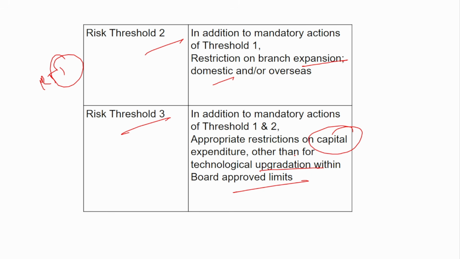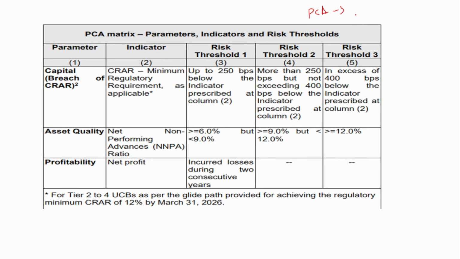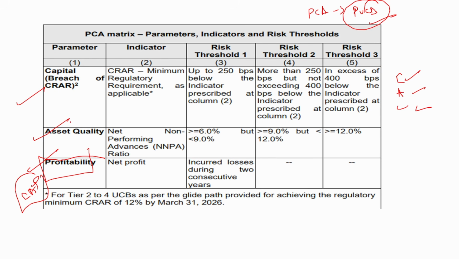This is the PCA matrix for the cooperative banks, primary urban cooperative banks. In the previous case, it was CAL. For the commercial banks, the parameters were capital, asset quality and leverage. Whereas in PCA for urban cooperative banks, it is capital, asset quality and profitability. So instead of leverage, here it is profitability, CAP. And one more thing is that capital in the commercial banks also included the CCB along with the capital adequacy ratio. But here capital means just the capital adequacy ratio. CCB is not included.